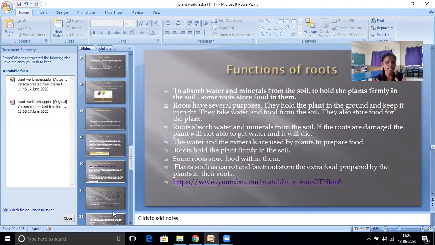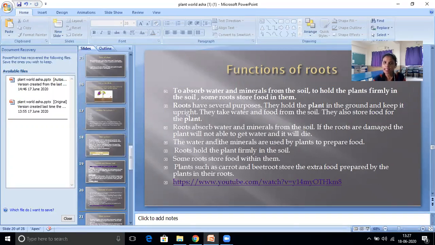I already discussed this with you, the nutrients from the soil. Then they hold the plants firmly in the soil, and some roots store food in them. Second point, roots have several purposes.